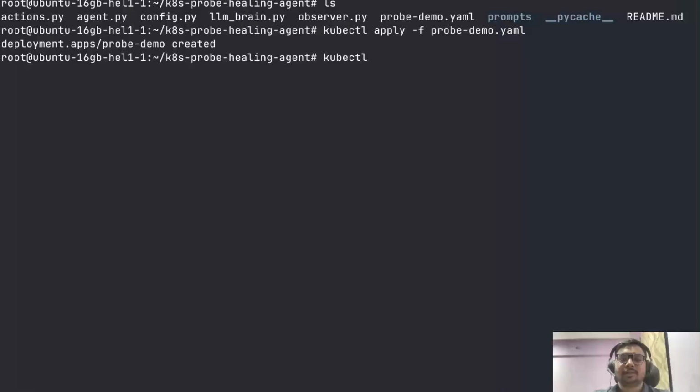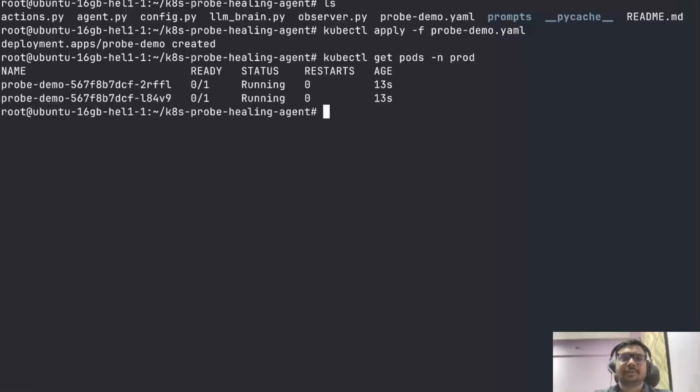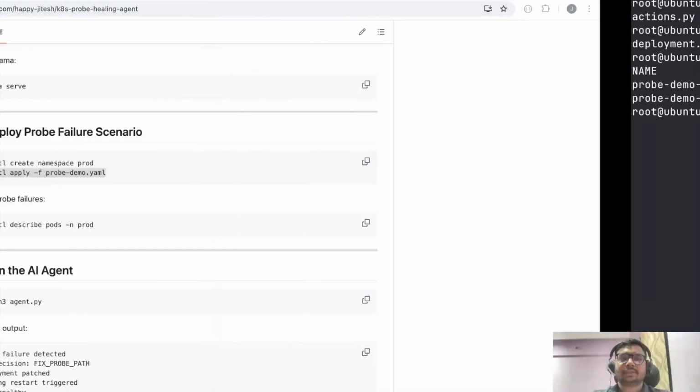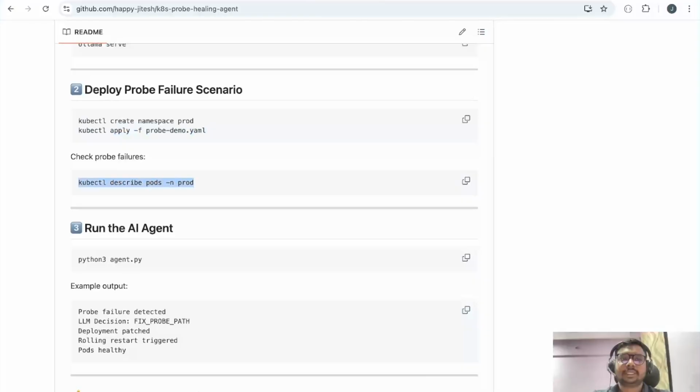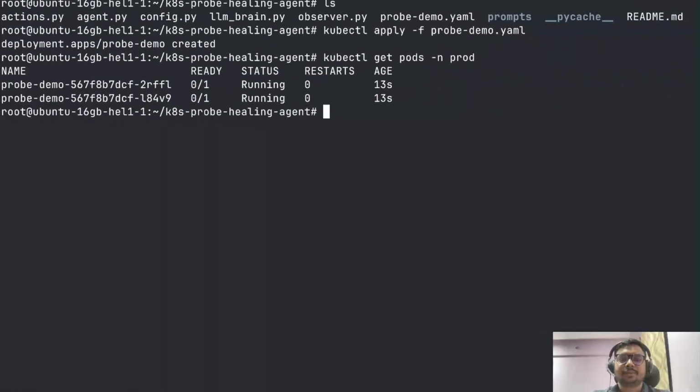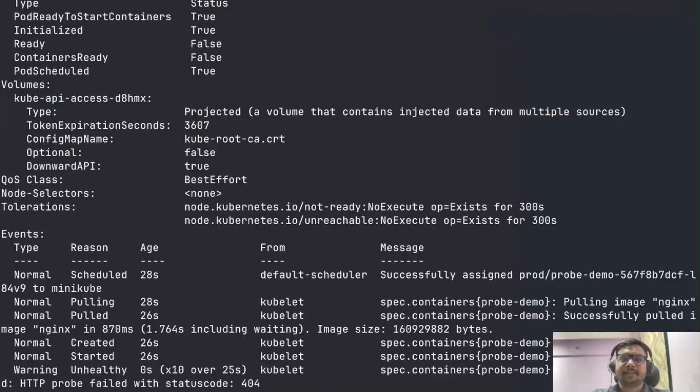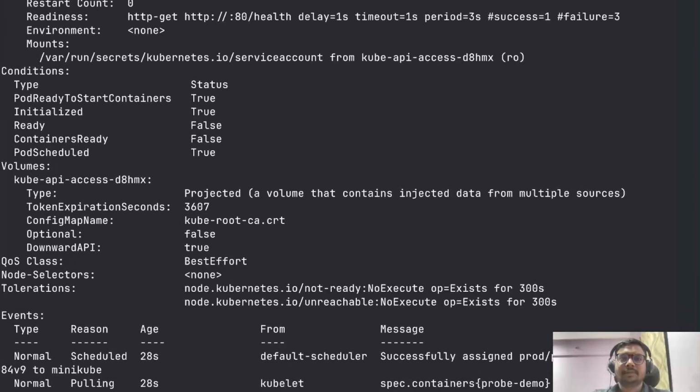Let's run kubectl get pods with the namespace. You can see our two pods are deployed, but it is 0/1, so it is not running. Okay, so now if you describe, then if you come here, this is the events.